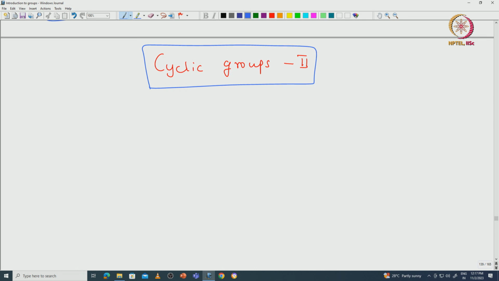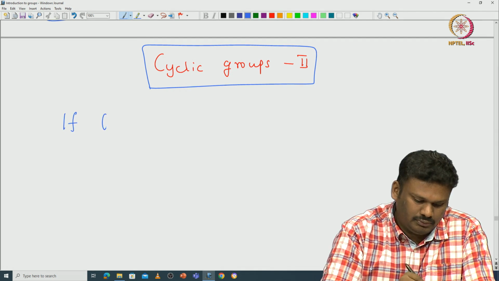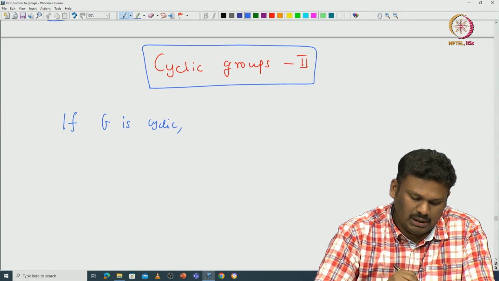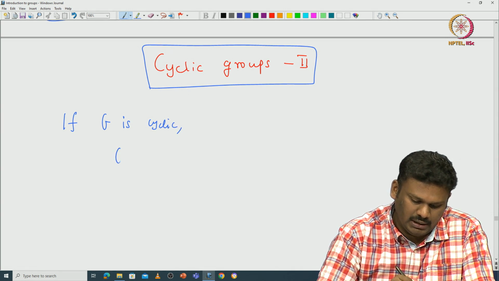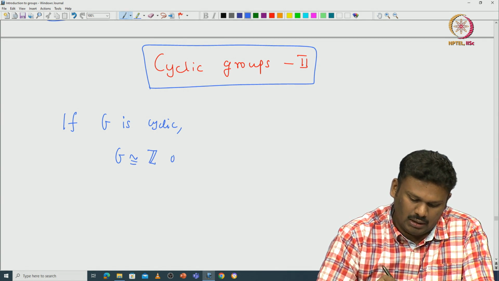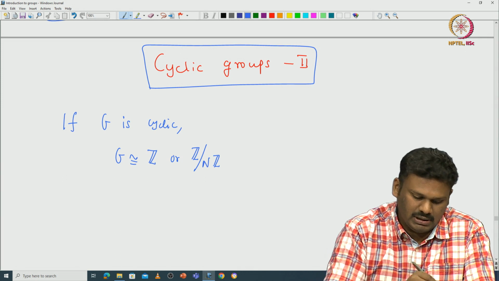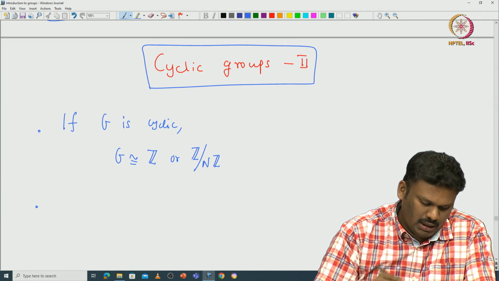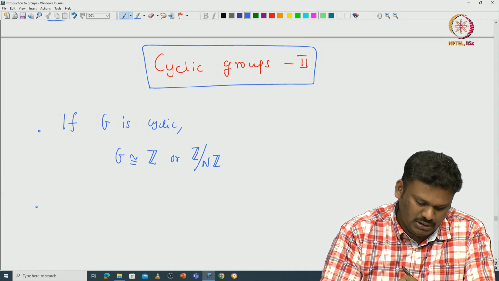So if G is cyclic, depending upon the order of G, we proved that either G is isomorphic to the group of integers or G is isomorphic to Z modulo NZ. This is the first result that we proved.